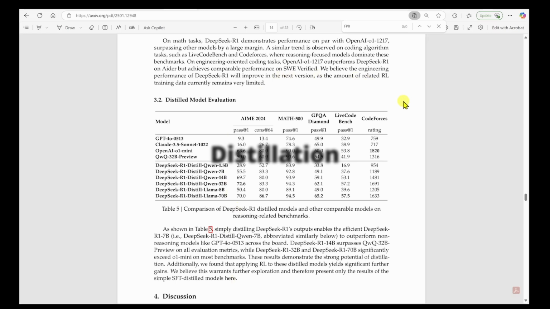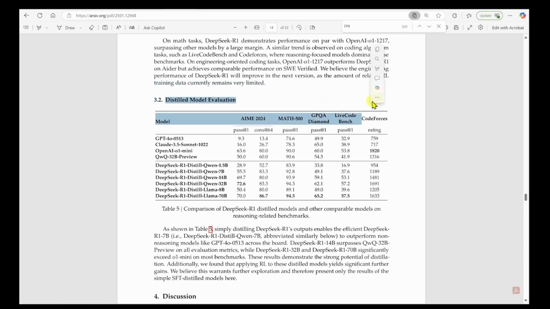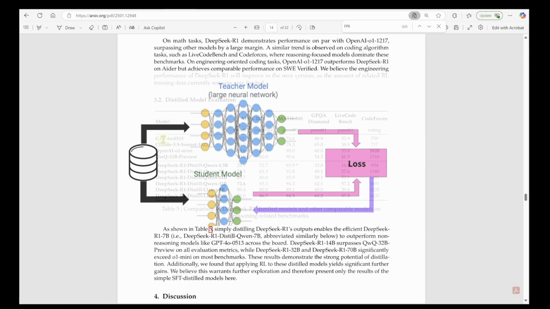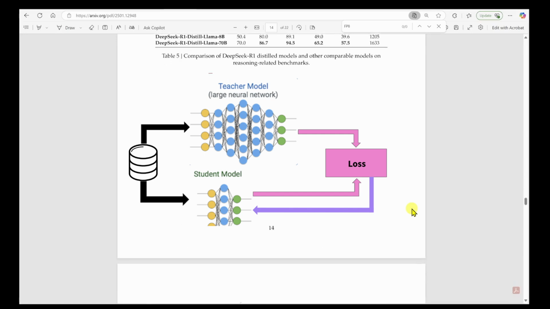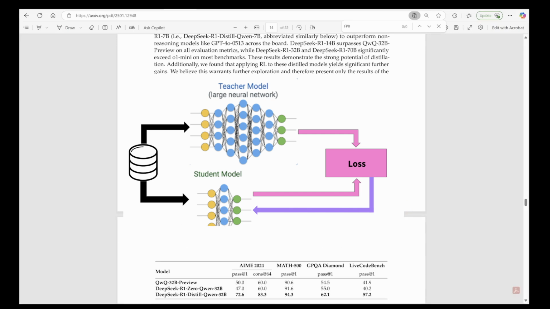Now, you also mentioned this thing called distillation. DeepSeek is taking their big, powerful model and transferring its smarts to smaller, more lightweight models, right? Can you talk about that? So distillation is basically teaching a smaller model to act like a bigger, more complex model. Imagine taking all the knowledge from, like, an expert and putting it into a simpler form that anyone can understand.